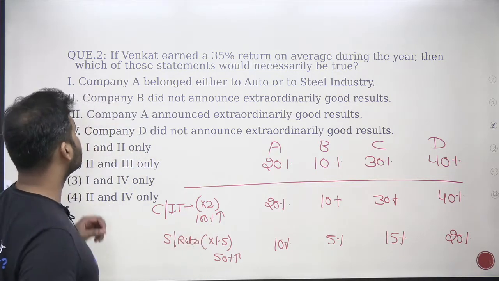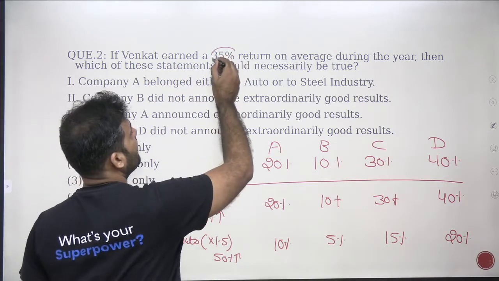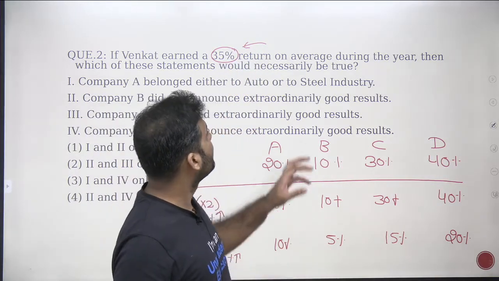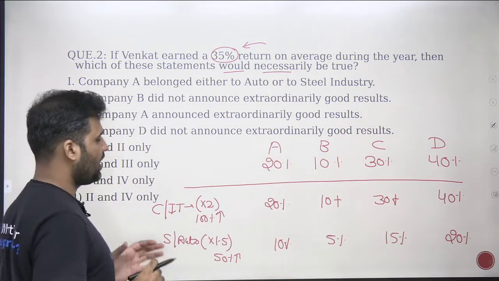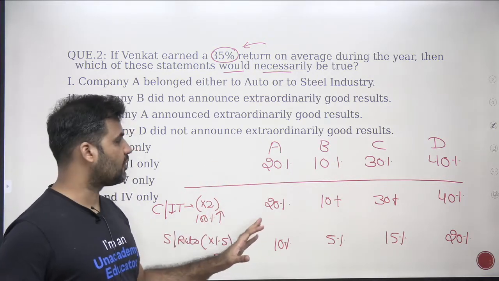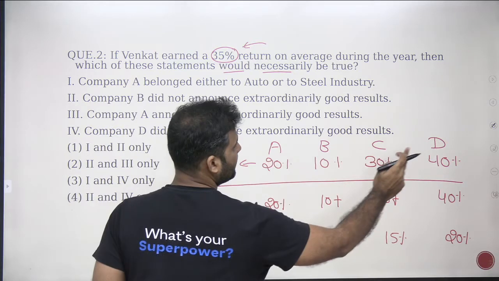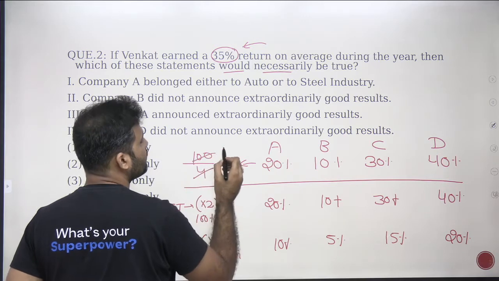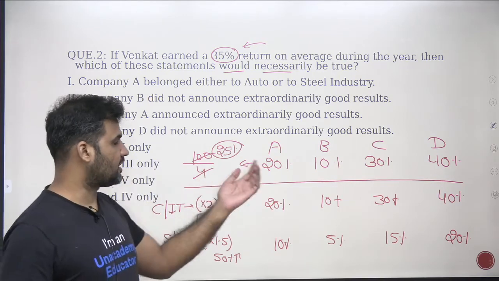Now let's see what this question says. The question says if Venkat earns a 35% return. The final return that Venkat is earning is 35% on average during the year. Then which of the following statements would necessarily be true? Now you see that without any extraordinary performance, the expected return of Venkat is 20 plus 10 plus 30 plus 40, that is 100 by 4. The expected return is 25% without the companies performing more than their expected result.